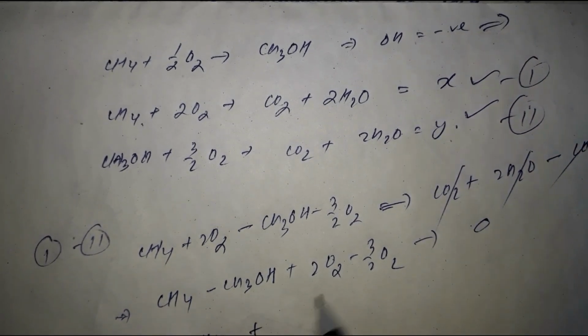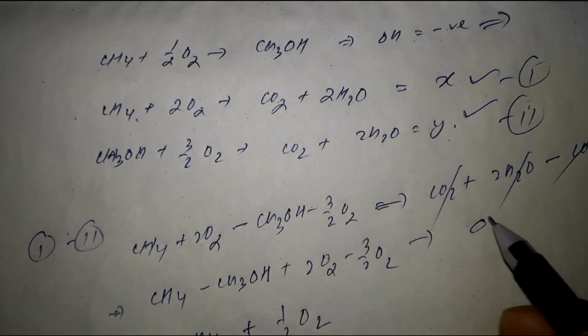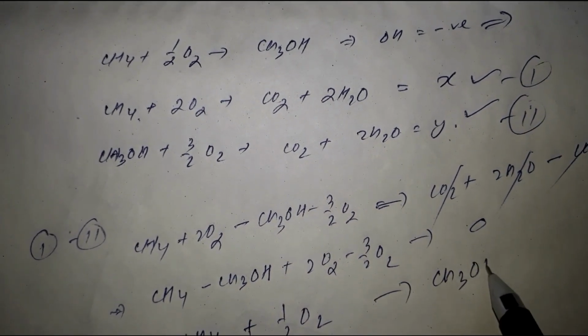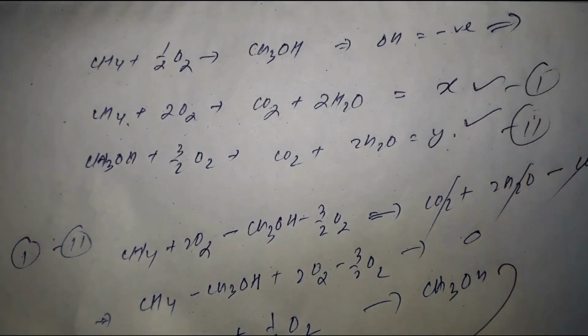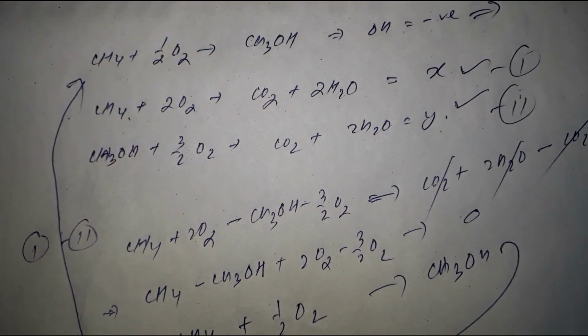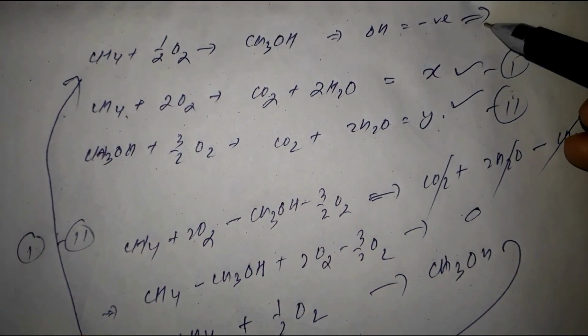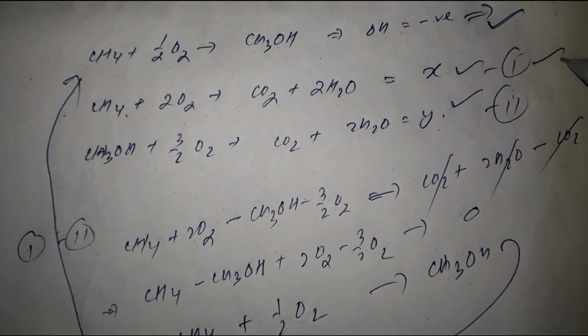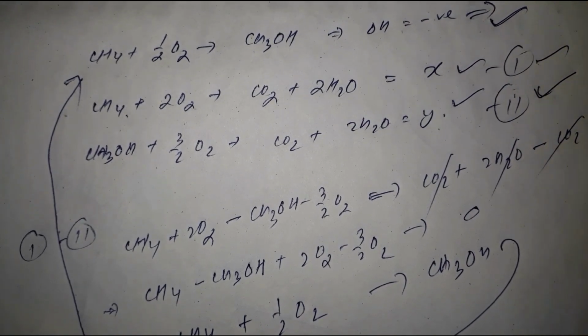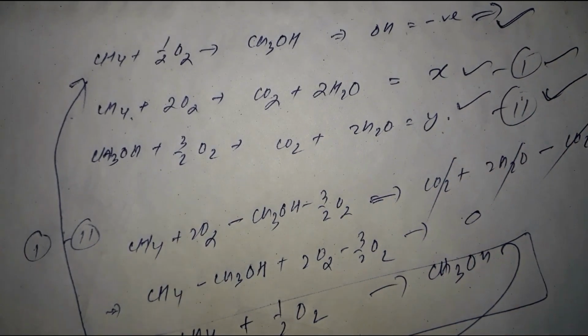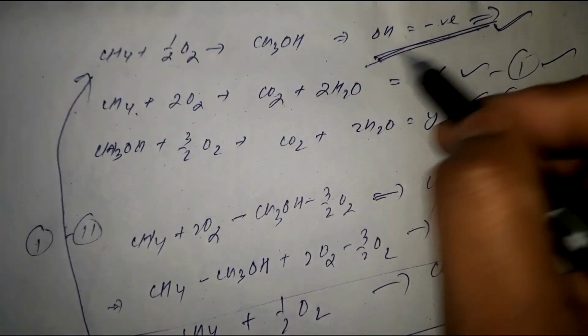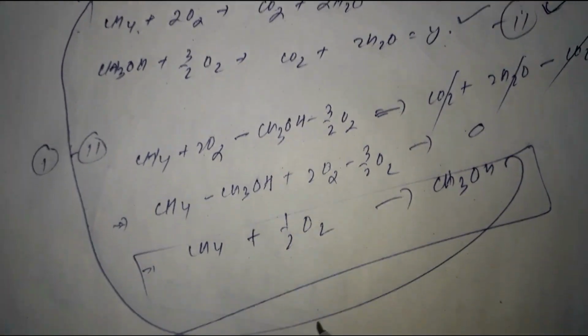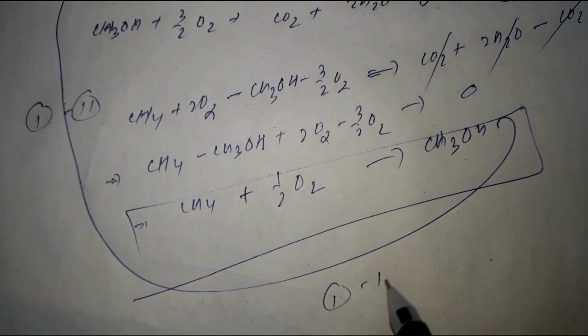So CH4 plus, from this you can definitely get this one, isn't it? And if it goes here, then you are getting this final equation. So if we have to get this equation for the combustion of methane, from the combustion of methanol we have to subtract the reaction and we will get this. So to get the negative value of del H here, what we have to do is 1 minus 2.